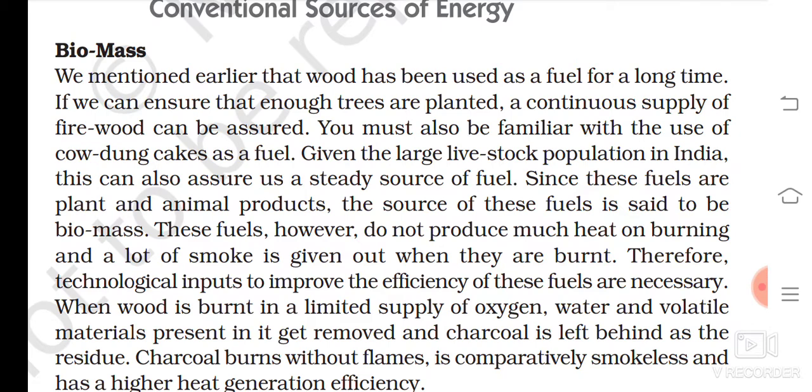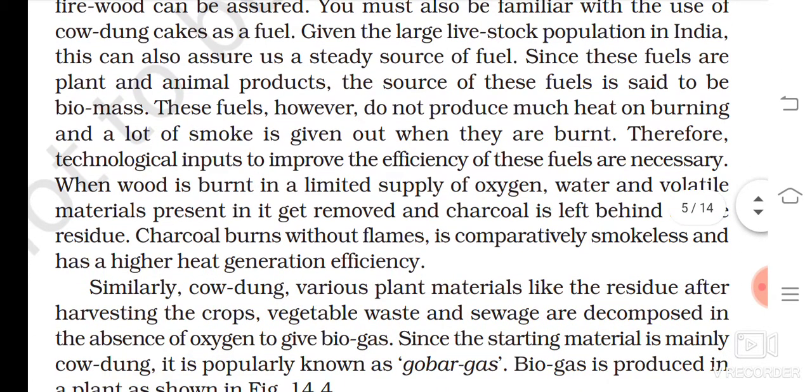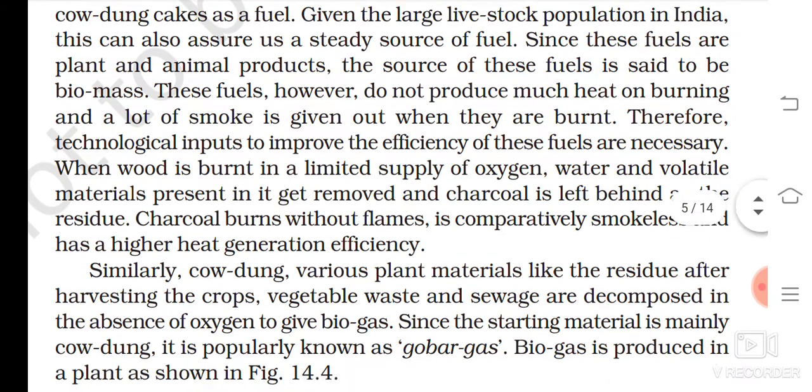Therefore, technological inputs to improve the efficiency of these fuels are necessary. When wood is burned in a limited supply of oxygen, water and volatile material present in it get removed and charcoal is left behind as the residue. Please underline this line. Charcoal burns without flames, is comparatively smokeless and has higher heat generation efficiency.